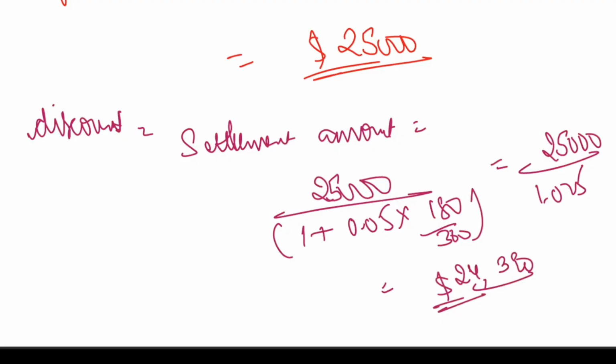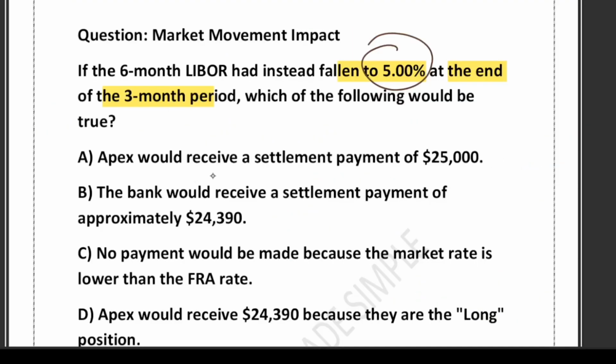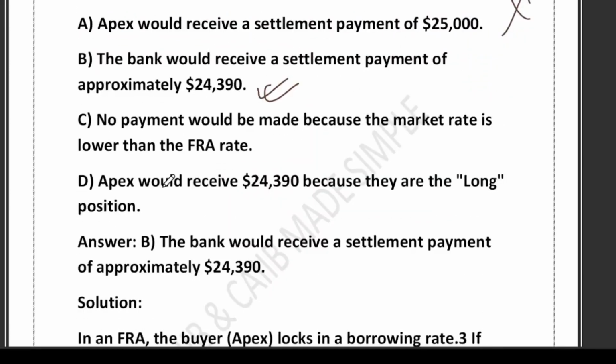So how much did the bank receive? The bank received $24,390. That's the correct answer. Among the options given, Apex would receive a settlement payment? No. The bank would receive, yes, correct. Option B is the correct one. The bank will receive 24,390.